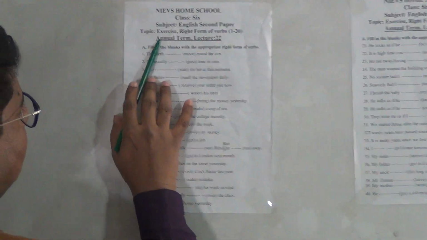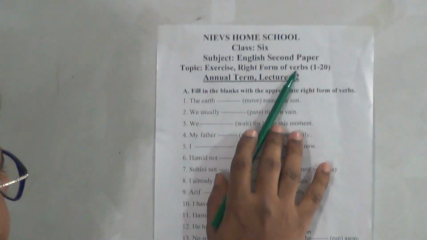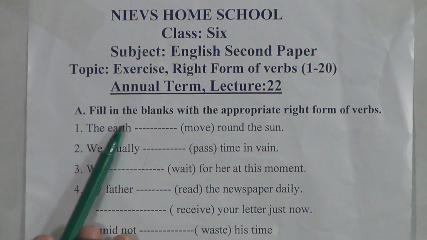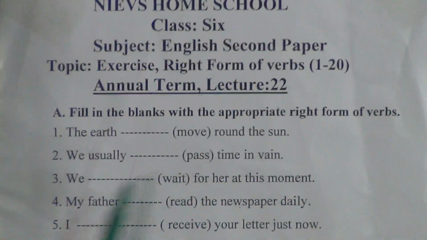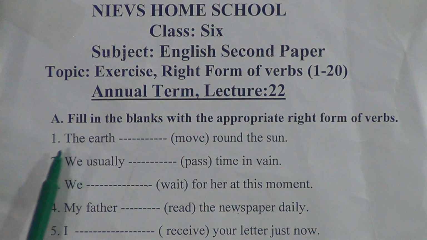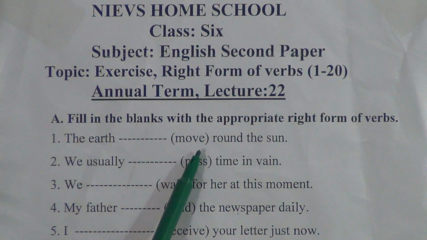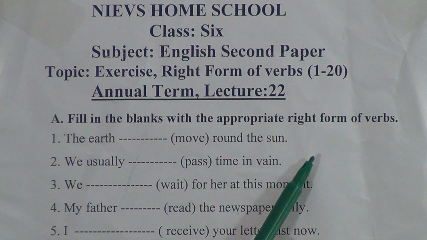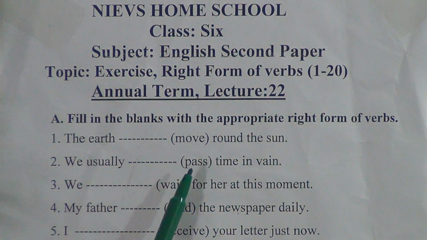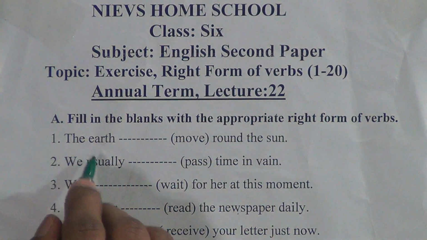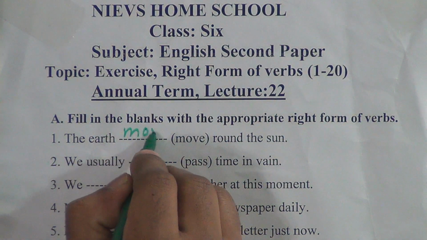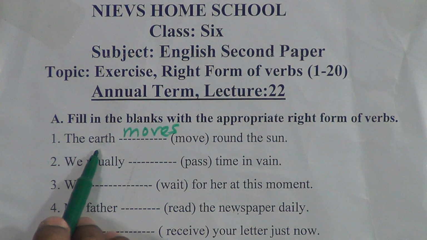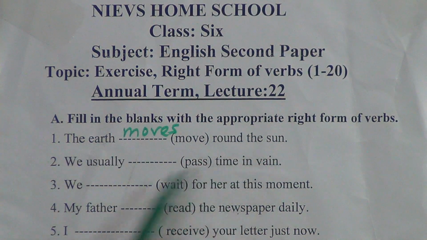Exercise, right forms of verbs 1 to 20. Annual term, lecture 22. Fill in the blanks with the appropriate right forms of verbs. So you can see number 1, the earth (move) round the sun. This is present indefinite tense, and this describes also universal truth. So move will be here moves because the subject is third person singular number here. Okay, so the earth moves round the sun.